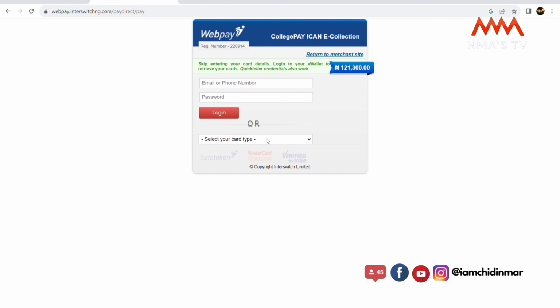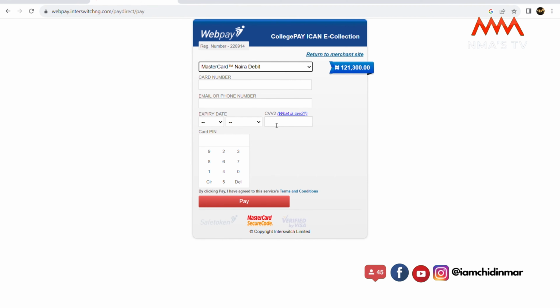So if you have web pay, you can just go ahead, email address and password. But obviously I want us to pay with our card, so you select your card. Then I use the MasterCard Naira debit. You select your own card. If you use a Visa card or your own card, you input your card number, your email address or your phone number.